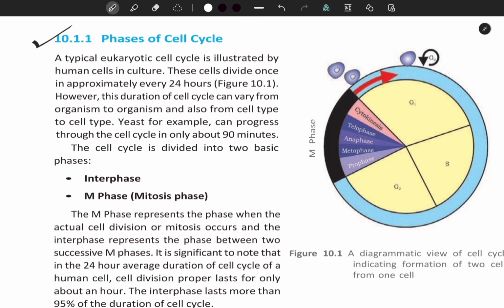The cell cycle is divided into two basic phases: interphase and M phase, that is mitosis phase. The M phase represents the phase when the actual cell division or mitosis occurs, and the interphase represents the phase between two successive M phases. It is significant to note that in the 24 hours average duration of cell cycle of a human cell, cell division proper lasts for only about an hour. The interphase lasts more than 95% of the duration of cell cycle.